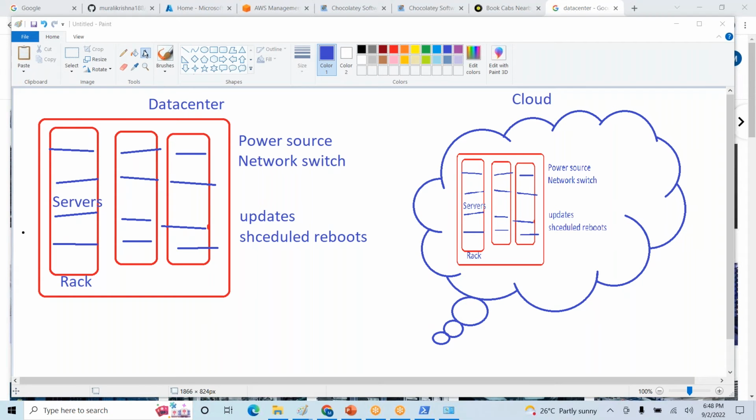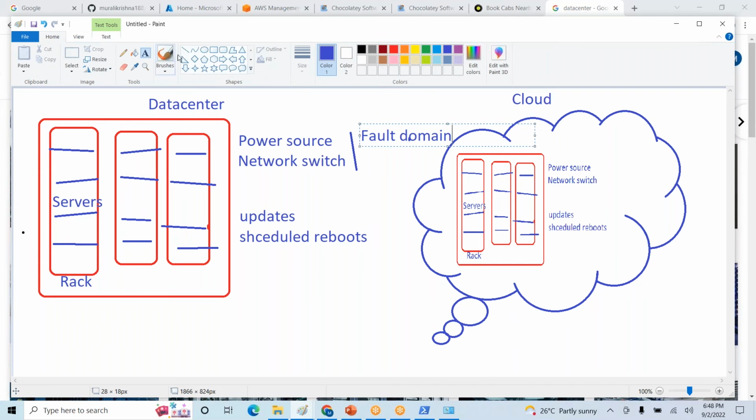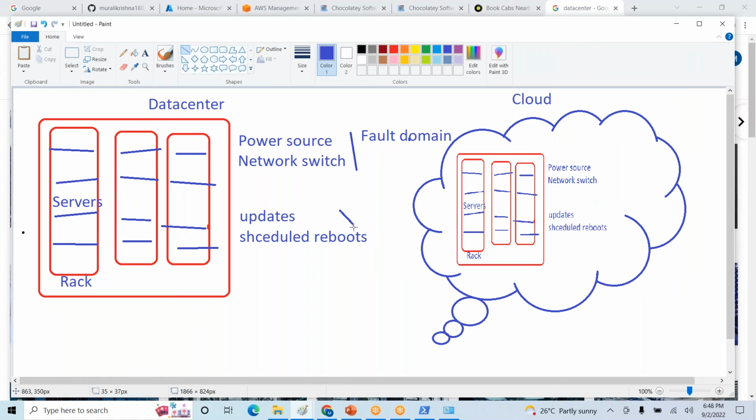Let me find out the terminologies first. If there is any power source or network issue, we call it a fault domain. And for issues like updates and scheduled reboots, it is an update domain.